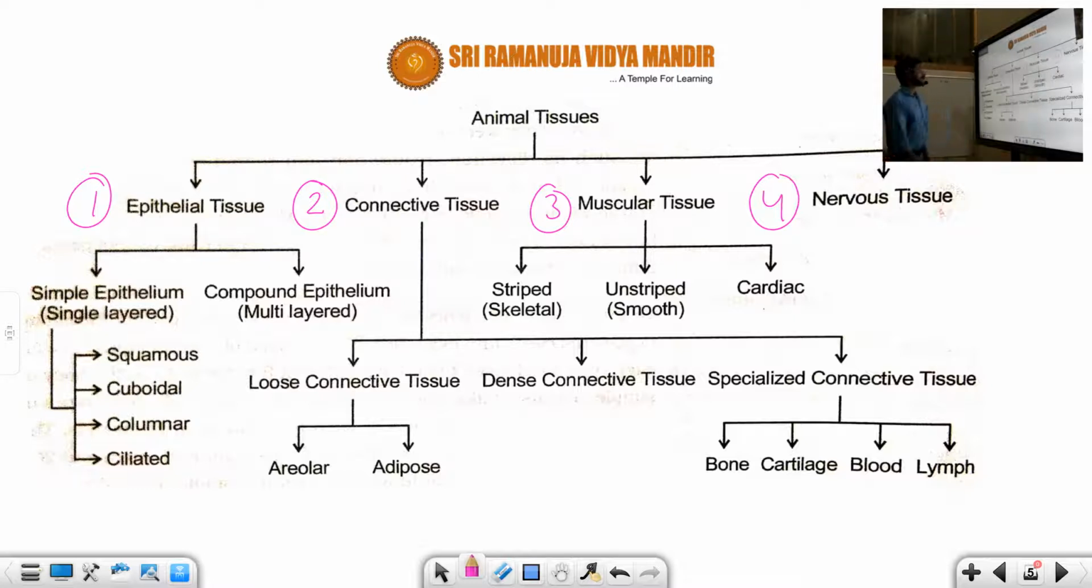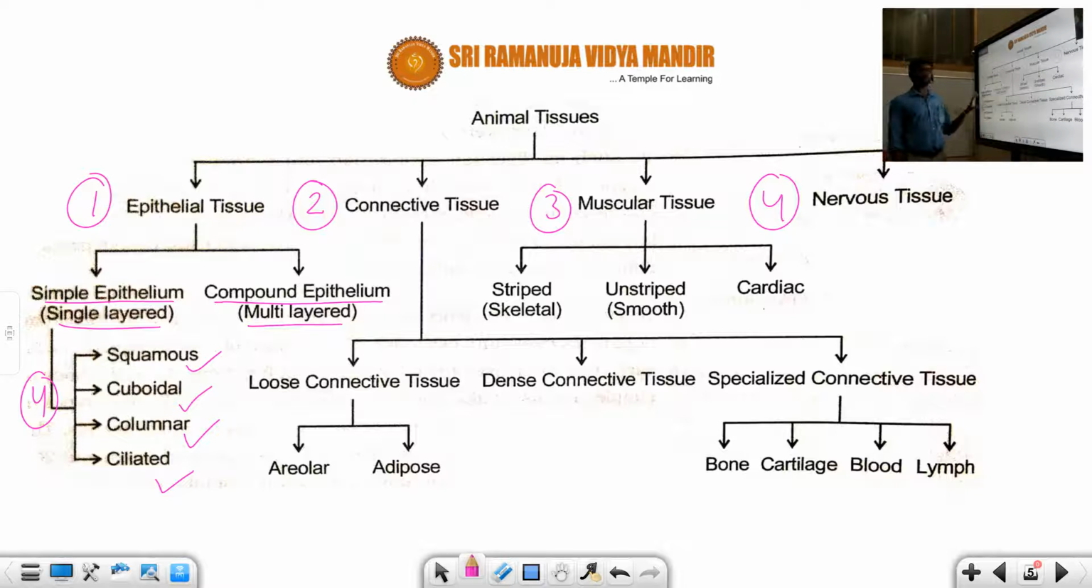Okay, epithelial tissue are of two types, student. The first one is the simple epithelial tissue, which has a single layer. Compound epithelial tissue has multiple layers. Simple epithelial tissue is further divided into four categories: squamous epithelial tissue, cuboidal epithelial tissue, columnar epithelial tissue, and ciliated epithelial tissue. So this is a very important point, student.